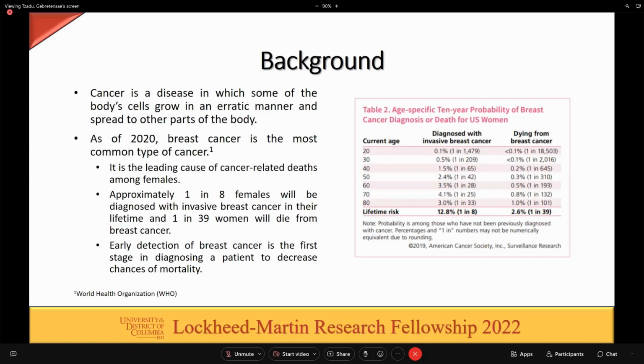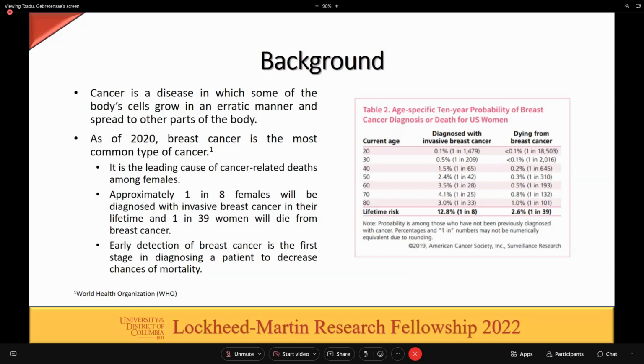It is the leading cause of cancer-related deaths among females, and approximately 1 in 8 females will be diagnosed with invasive breast cancer in their lifetime, and 1 in 39 females will die from breast cancer. Therefore, early detection of breast cancer is the first stage in diagnosing a patient to decrease their chances of mortality.